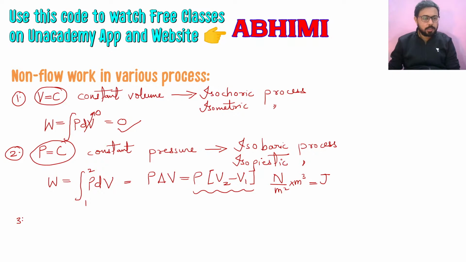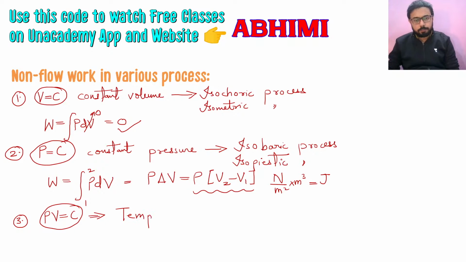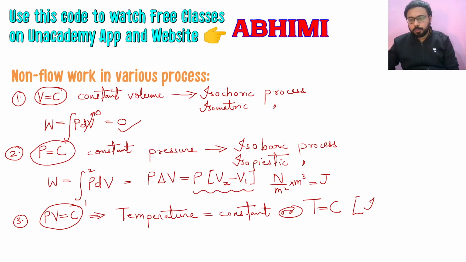Third process is one of the most important processes in the whole of thermodynamics. We have PV is equal to C, and how we have obtained it, let's see. We have temperature is equal to constant, or T is equal to C, and the process is known as isothermal process.